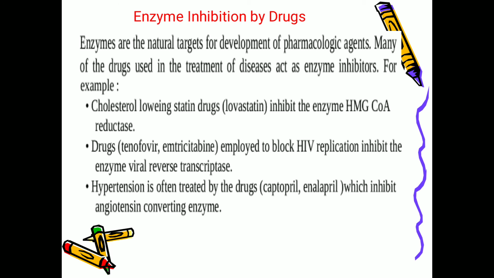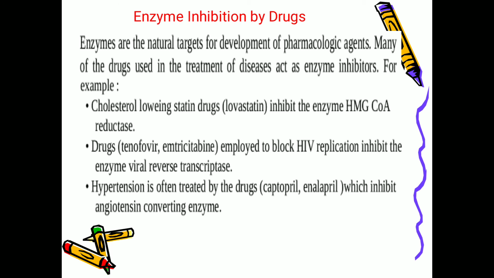Now we have discussed both reversible and irreversible inhibition. In reversible inhibition, if you remove the inhibitor, the reaction will proceed. There are two types: competitive inhibition and non-competitive inhibition. In competitive inhibition, the inhibitor structurally resembles the substrate and competes with it to bind at the active site of the enzyme. In competitive inhibition, Km will increase and Vmax is unchanged.